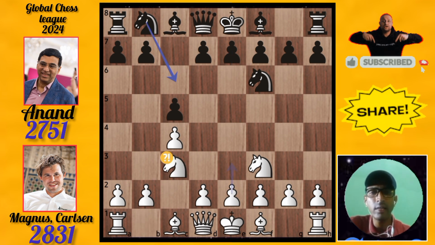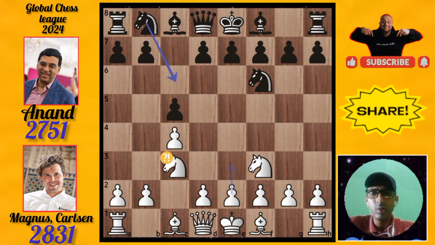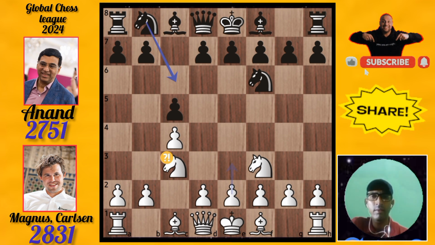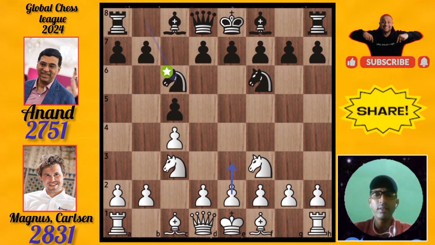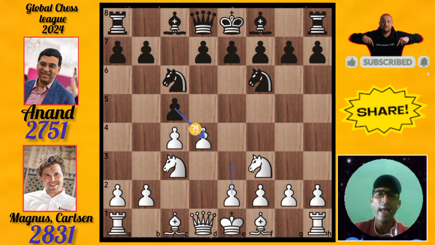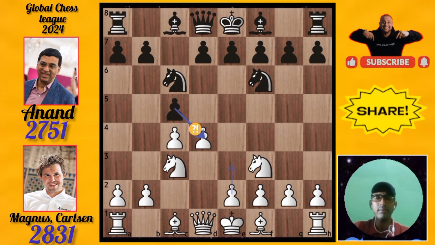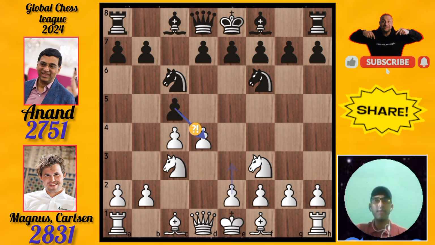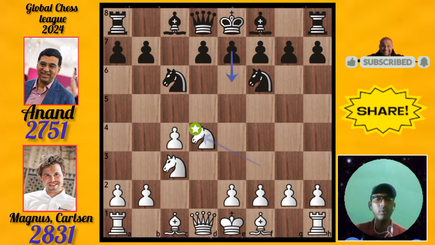Magnus played his knight to c3, and Magnus also made an inaccuracy. After that, it is Viswanathan Anand's turn. He played his knight to c6. Then Magnus played his pawn to d4. This is another inaccuracy made by Magnus Carlsen. After that, Viswanathan Anand played pawn takes pawn, then knight takes pawn,